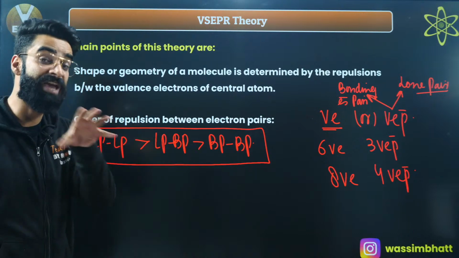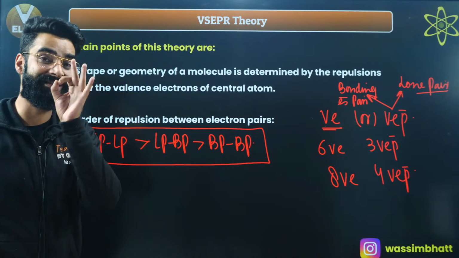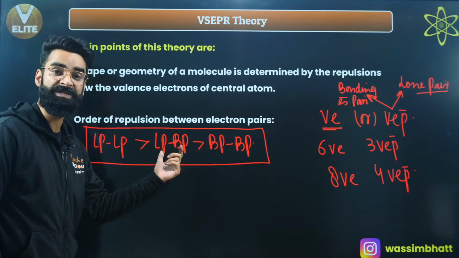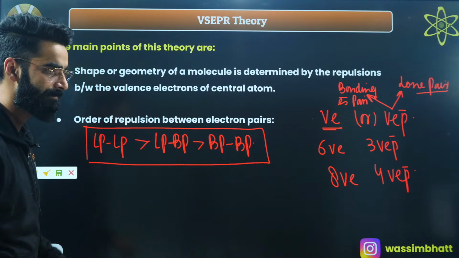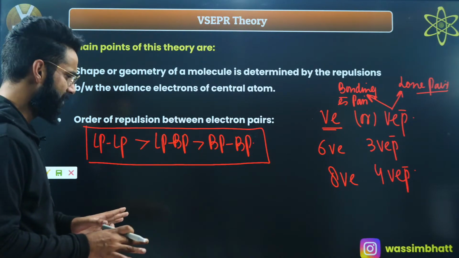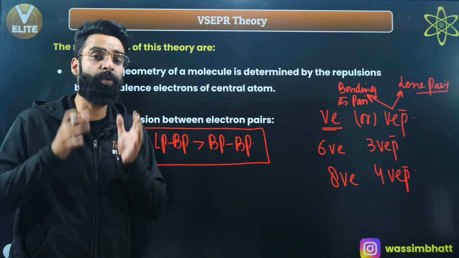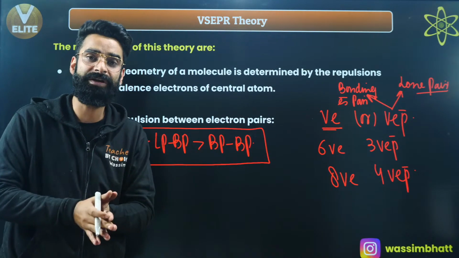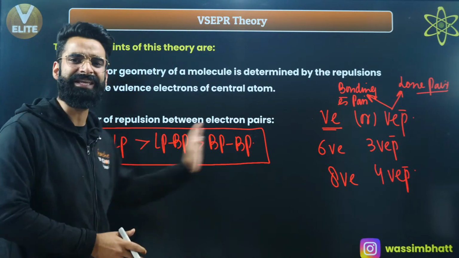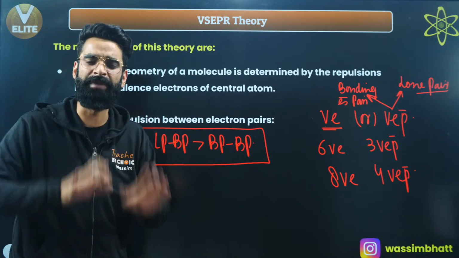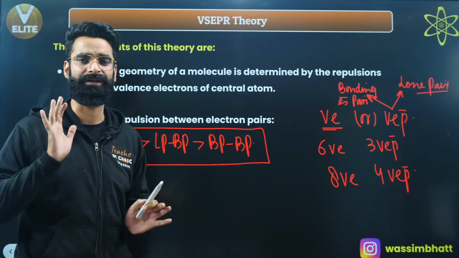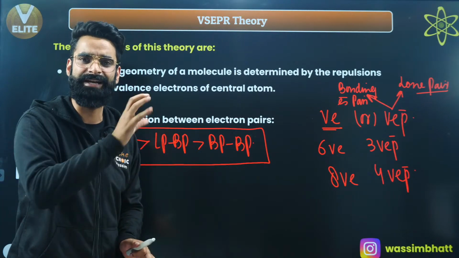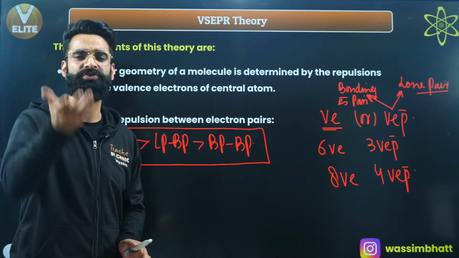So basically the shape, the geometry of the molecule, is decided by the repulsions between lone pairs and lone pairs, lone pairs and bond pairs, as well as bond pairs and bond pairs. The molecule is going to acquire that shape, that geometry, in which the repulsions between these valence electron pairs will be minimum, because lesser the repulsions, more the stability.